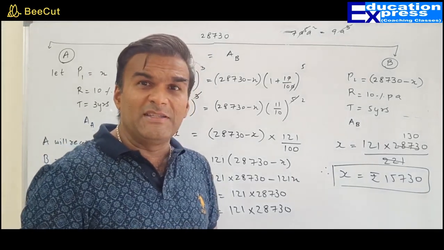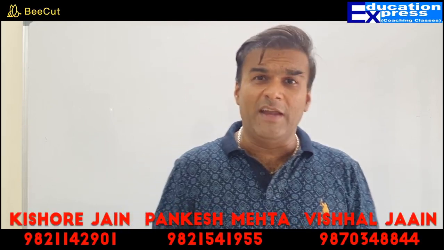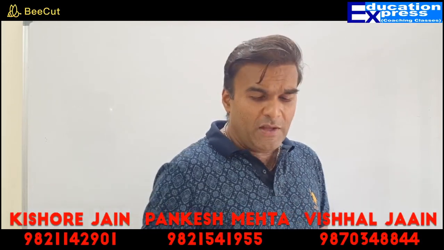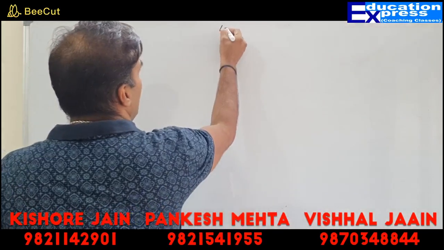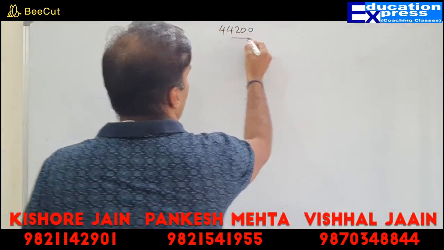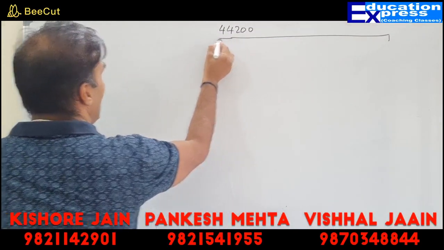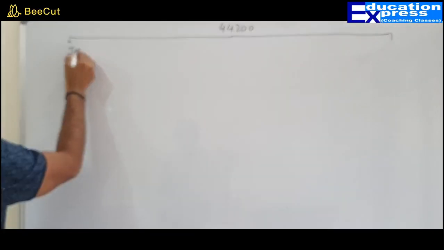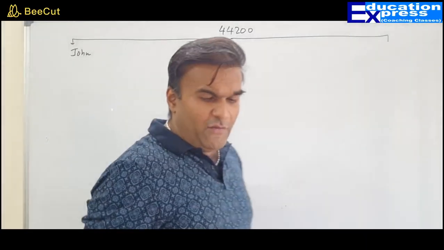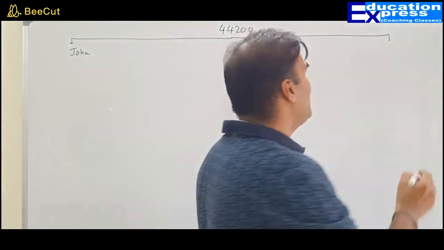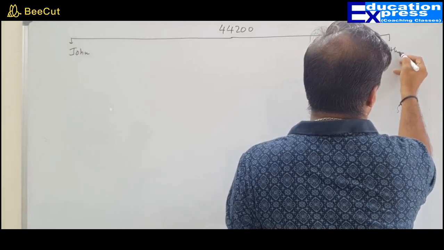That is question number 16. Question number 16 is again the same type of question. Let us handle this question a little more smartly. Question number 16. A sum of rupees 44,200 is divided between John and Smith. In the previous question we did, it was a division between A and B. This time we have 44,200 to be divided between John and Smith.